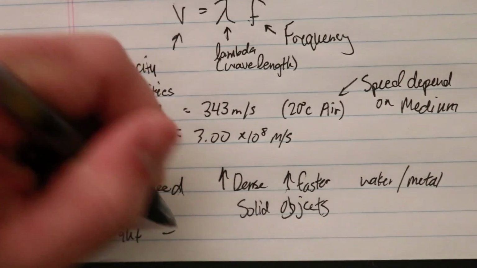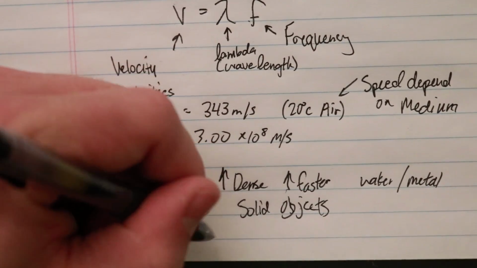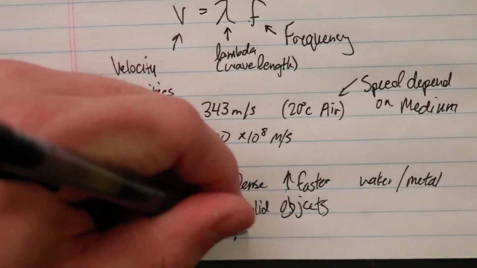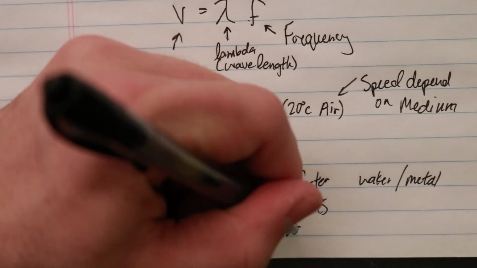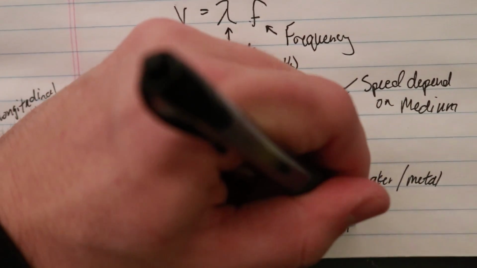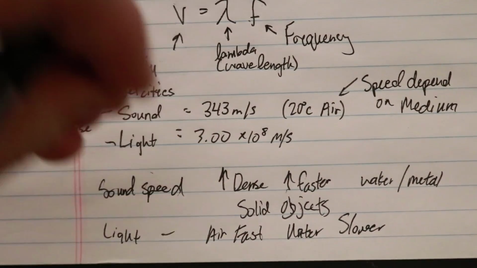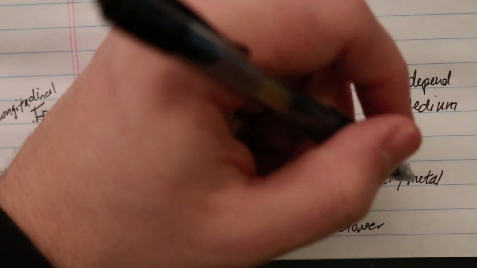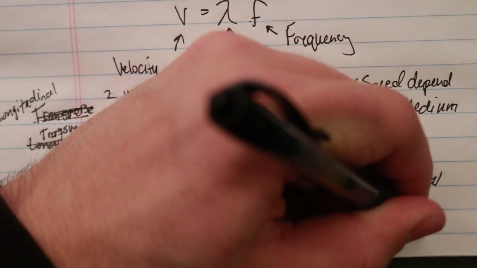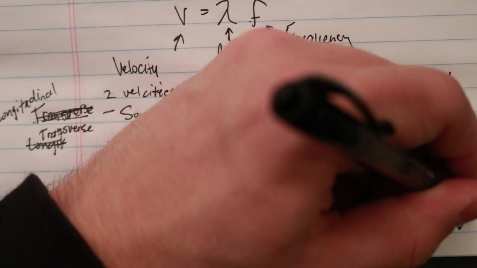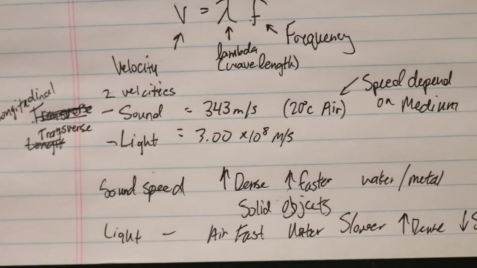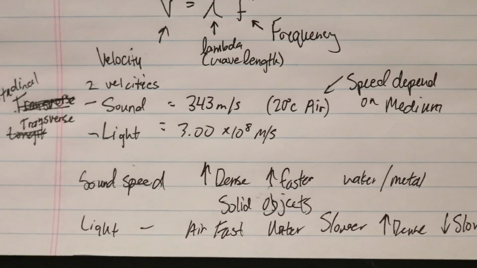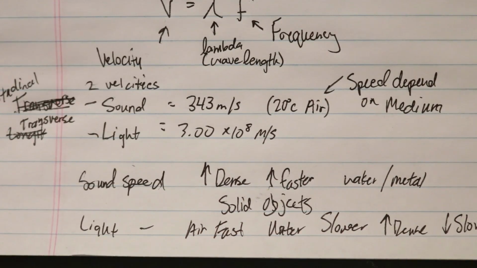And then light is kind of the opposite. In air, it travels fast, but in water, light travels slower. This is why we see refractions, or if you put your hand in a thing of water, it looks different. So more dense, and light travels slower. So in space, light is moving the fastest because there's nothing there. And then in water or something, it's very dense, so it doesn't move that fast at all.